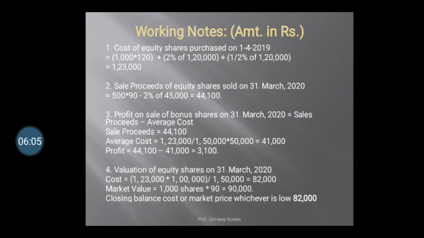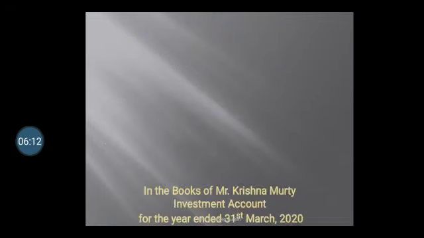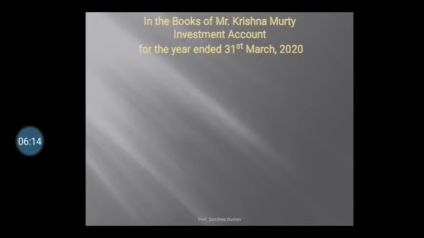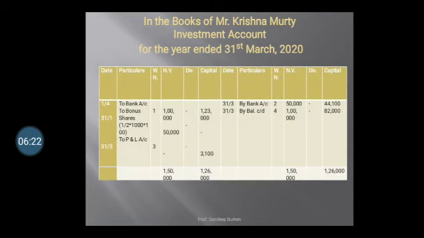Now we will record in the investment account. In the books of Mr. Krishnamurthy, investment account for the year ended 31st March 2020. Date, particulars, working note, nominal value, interest. Here we will record the dividend, but dividend transaction is not given, so we will not record in the income column.